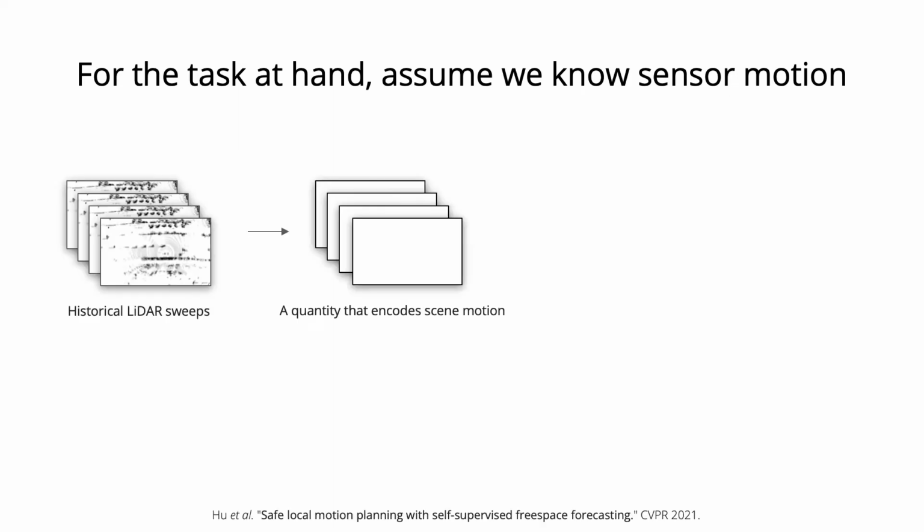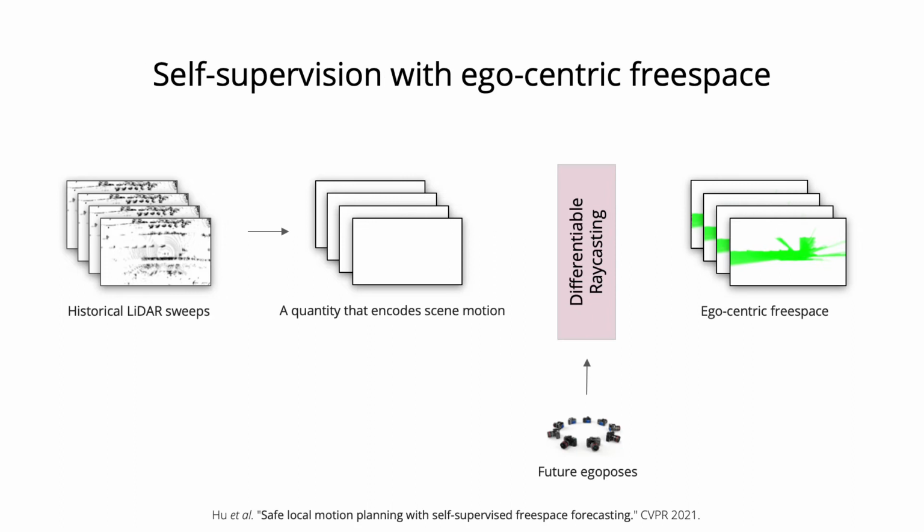To do this, we adopt the neural motion planning architecture from prior work, and instead of directly predicting egocentric free space, we first predict a quantity that we hope encodes scene motion, and then we use the future sensor motion to raycast this quantity into egocentric free space, which we've already seen is self-supervisable.